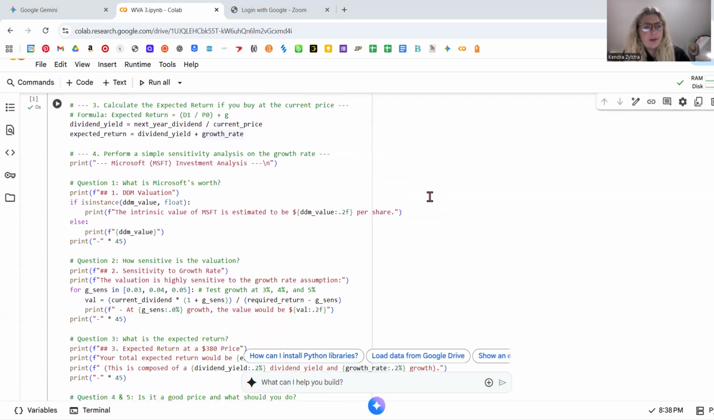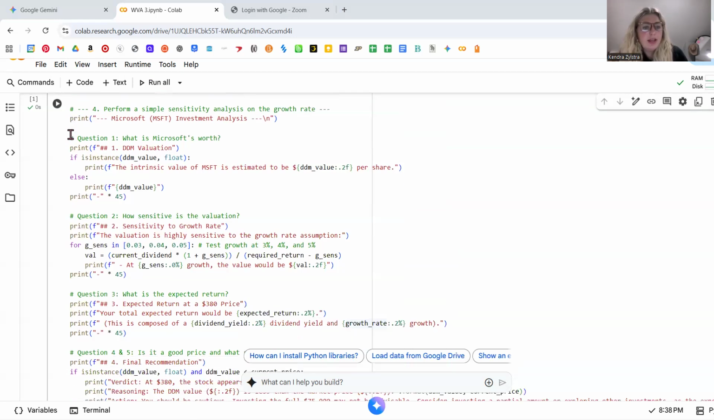And then our third step is to calculate the expected return if we buy at the current price. So this is trying to figure out, with that formula here, the dividend yield equals next year's dividend divided by current price, and the expected return equals dividend yield plus growth rate. So trying to figure out if we do buy at the current price, what is our expected return?